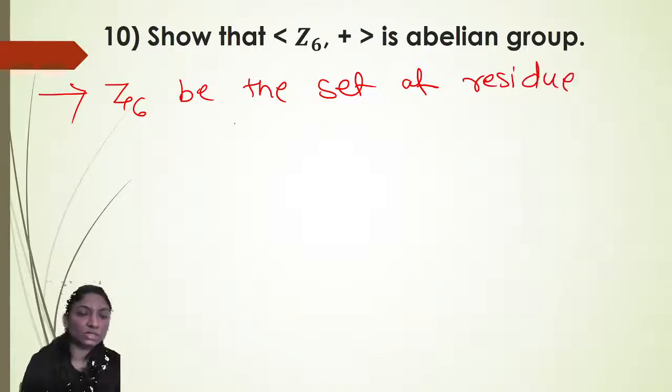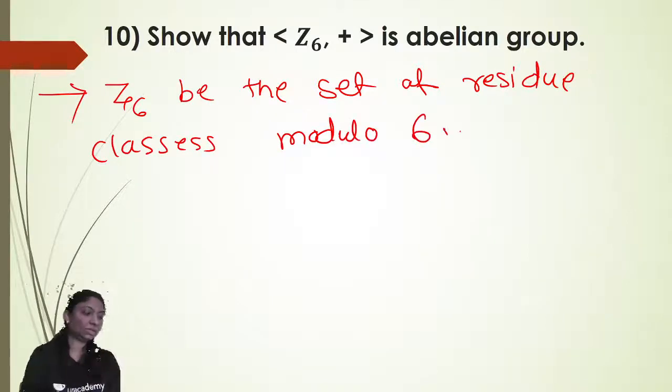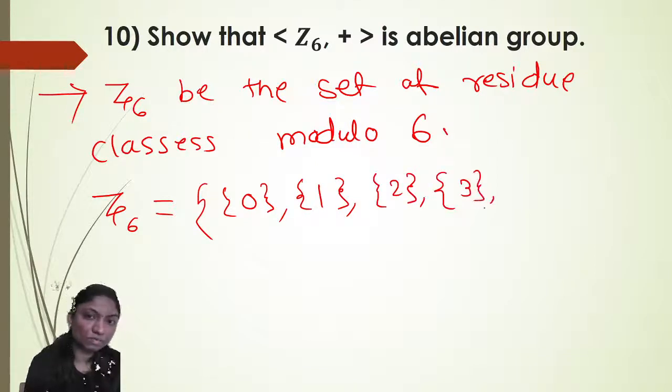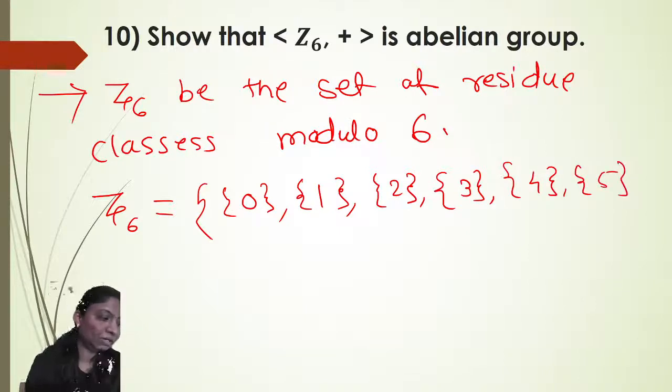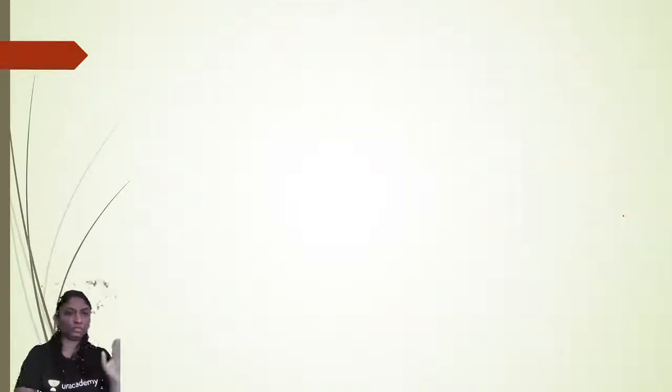Residue classes modulo 6. Okay, so Z6 is equal to {[0], [1], [2], [3], [4], [5]}, right? Now we'll find out the composition table. Again, here are the finite number of elements. Prepare the composition table